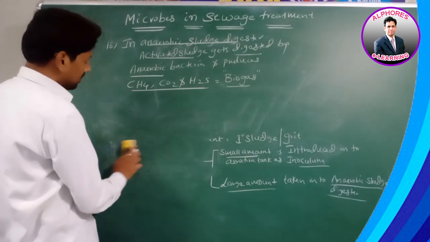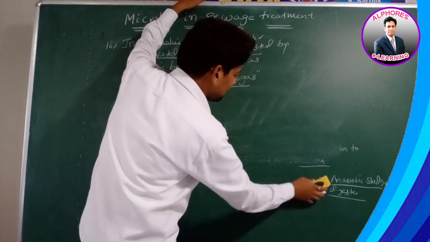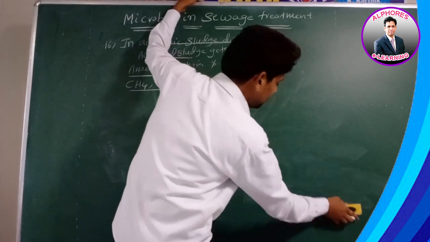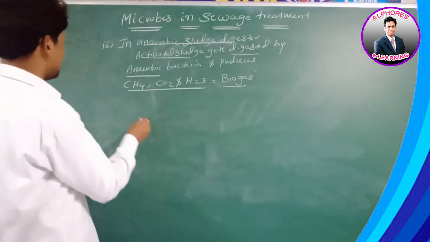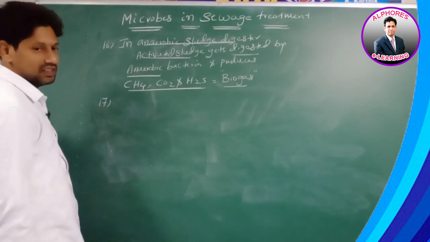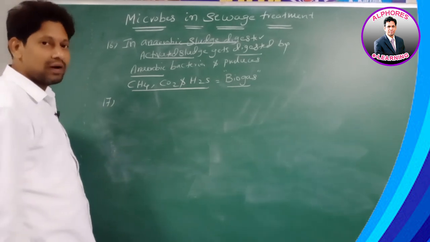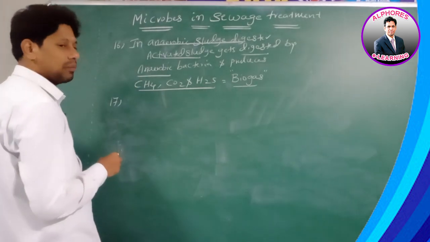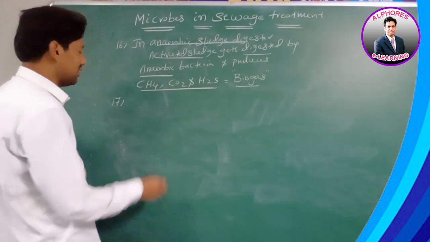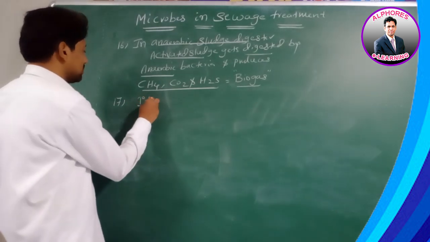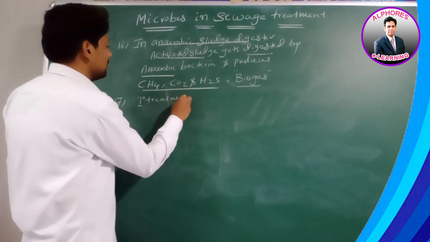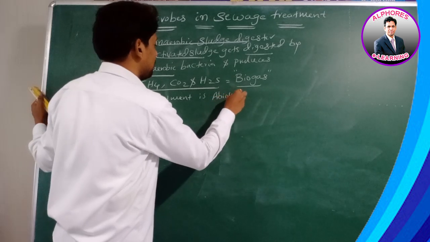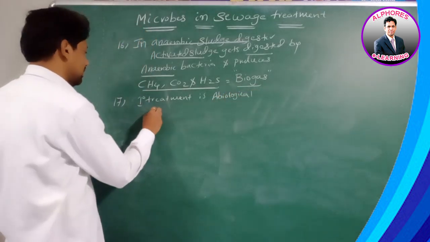Hydrogen sulfide. Now you see, in the total process of sewage treatment, two steps are involved, I told. What and what? Primary treatment and secondary treatment. In primary treatment, no microorganism is involved. Therefore, primary treatment is biological or abiological? Primary treatment is abiological.